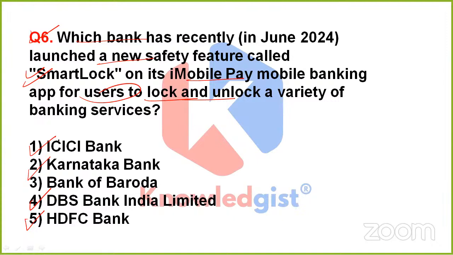They are asking the name of that bank which has launched a new safety feature called Smart Lock on its iMobile Pay mobile banking app, for users, with the objective of locking and unlocking a variety of banking services.